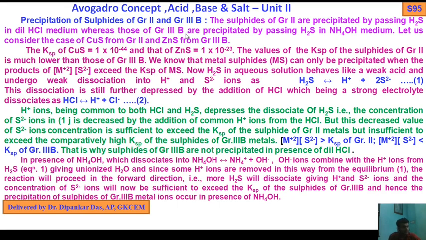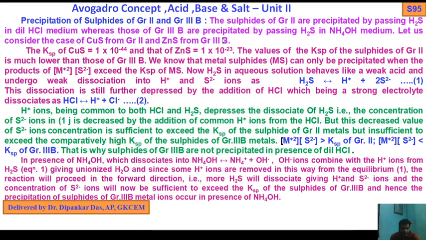Sulfides of group 2 are precipitated by passing H2S in dilute HCl medium, whereas those of group 3B are precipitated by passing H2S in ammonium hydroxide medium. Let us consider the case of copper sulfide from group 2 and zinc sulfide from group 3B.